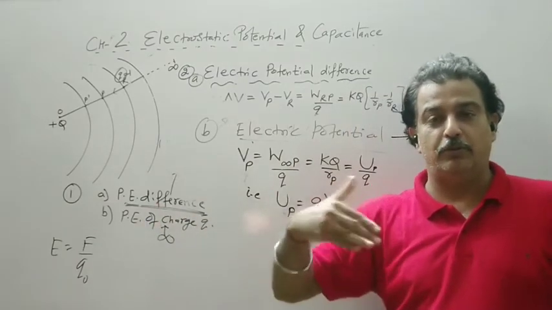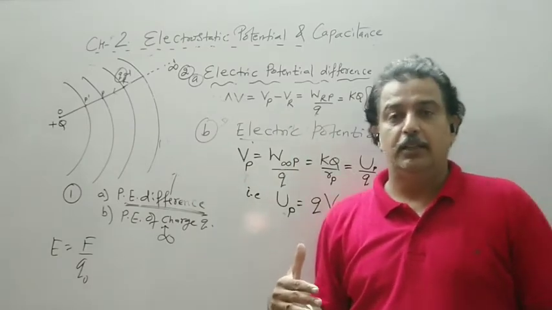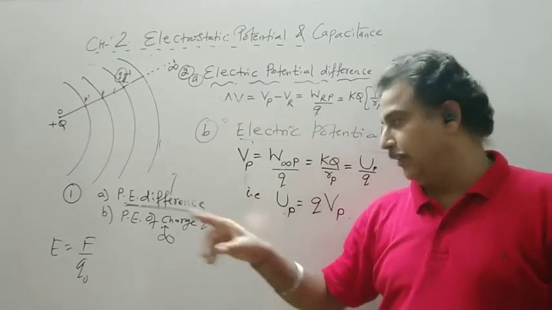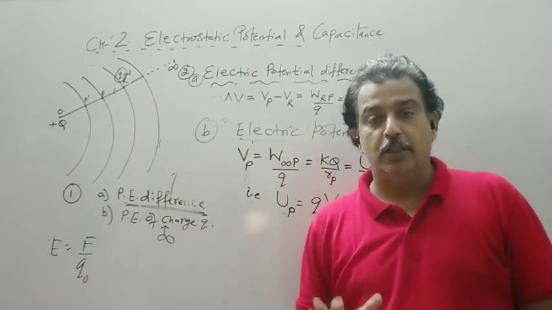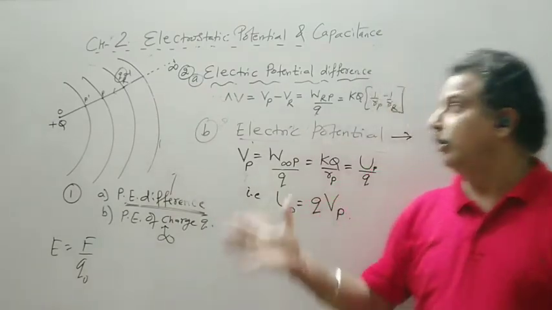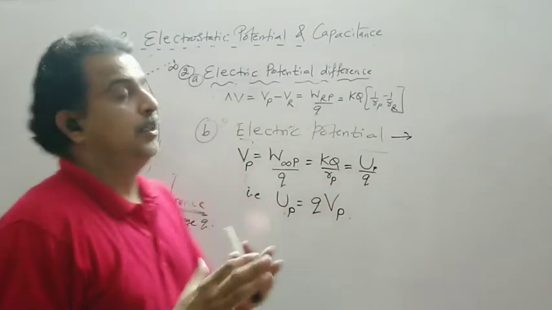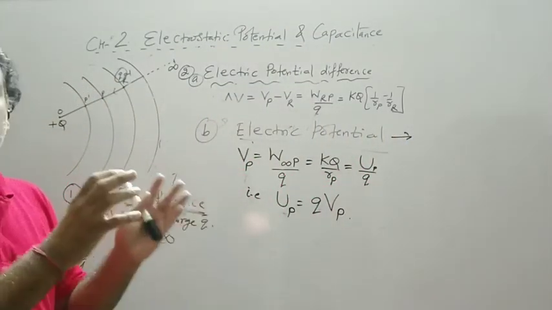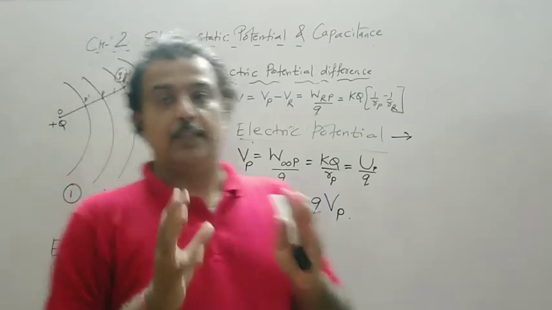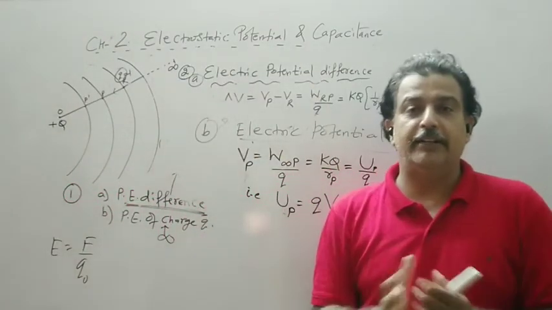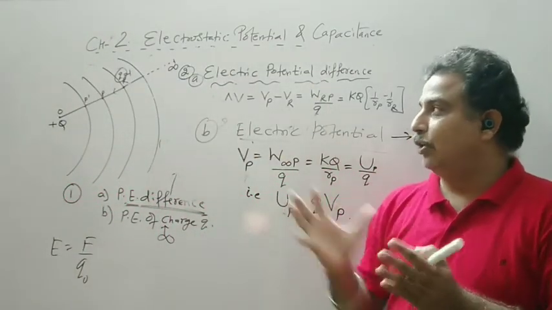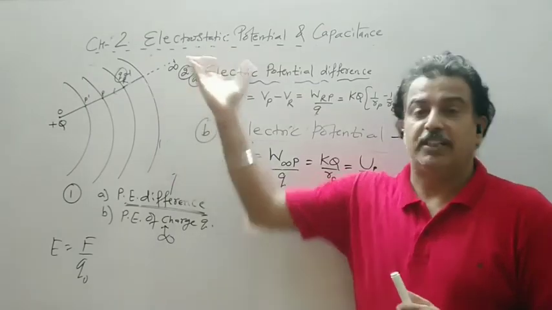Within the 2 points within the field, Q लेके घूम रहे हो within the field, potential energy difference. 1 coulomb लेके घूम रहे हो, electric potential difference. So this is per coulomb and Q coulomb. These are the 4 different definitions of the first part.